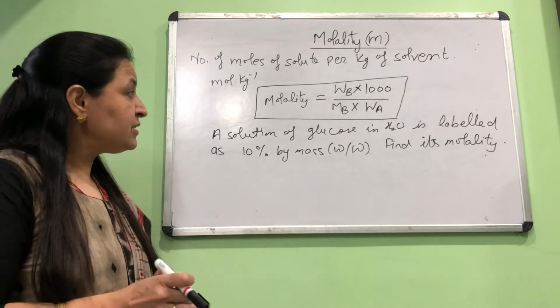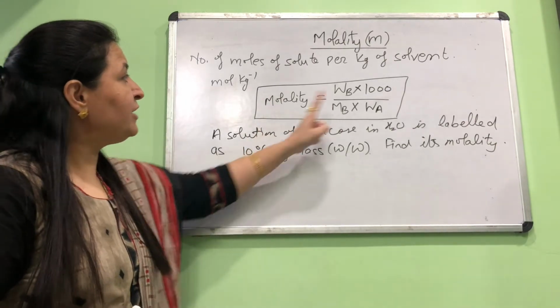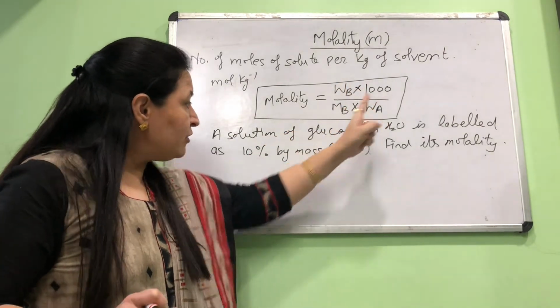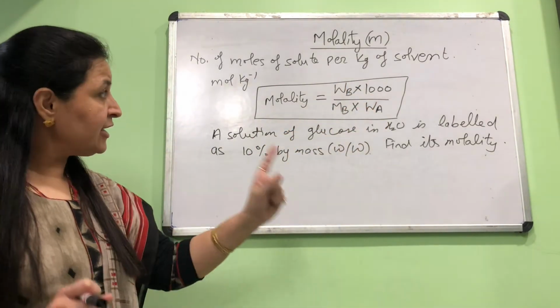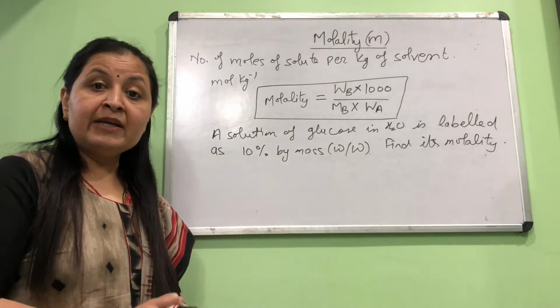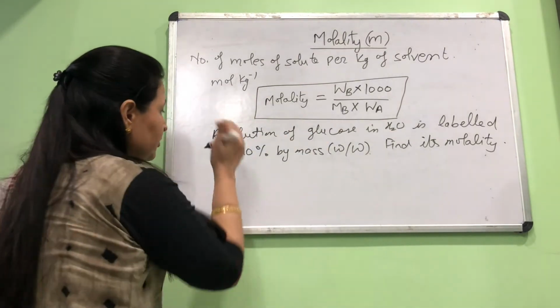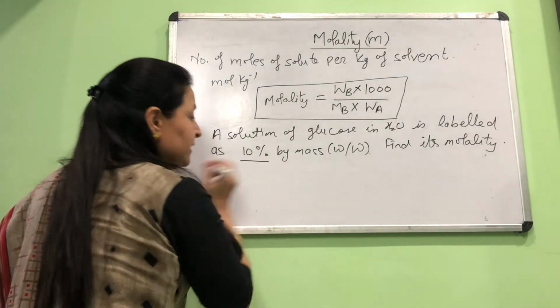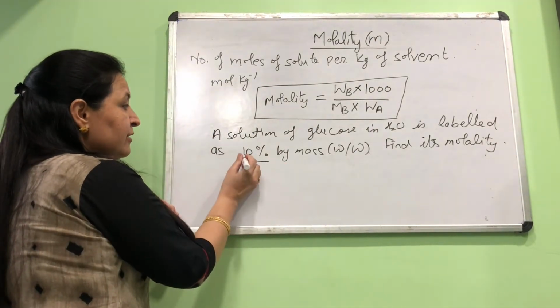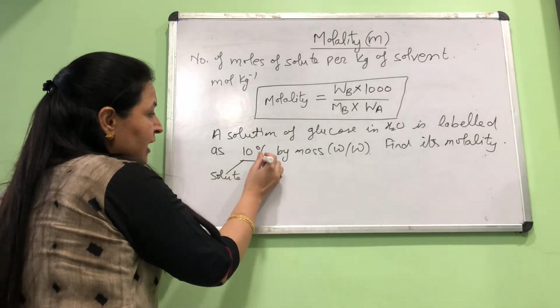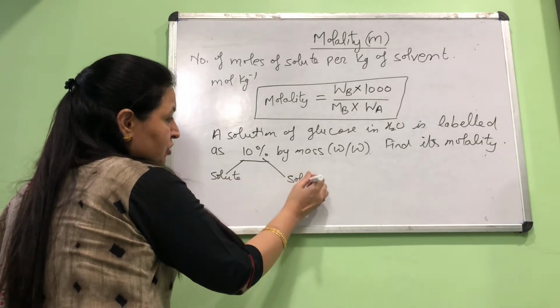The first thing is, first of all, write formula in front of you. Try to get these three values from the given data. First thing you want is WB. WB is mass of solute. Now, what is mass of solute here? If it is 10%, I told you in this 10%, this 10 is for the solute and this 100 is for the solution.